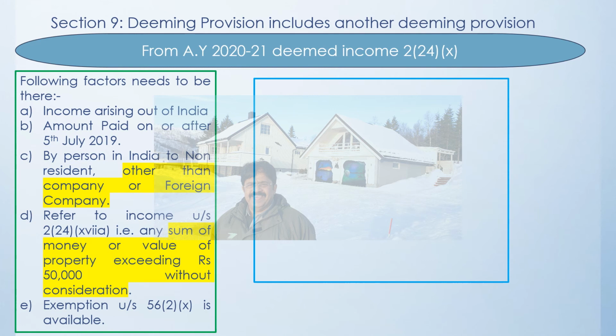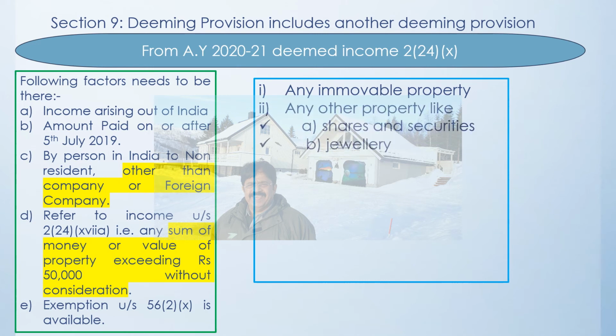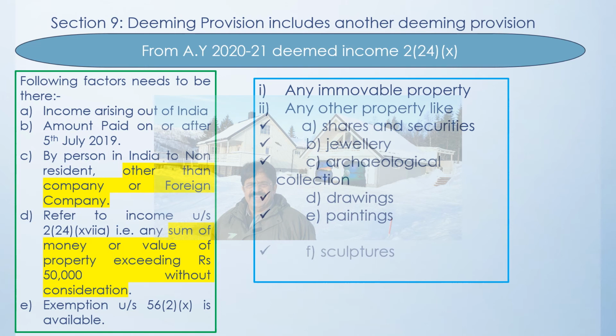So now they have made a deeming provision that whenever any immovable property or even any other property like shares, security, jewelry, archaeological collection, drawings, paintings, sculptural or any other work of art, or just money is given as it is to any foreigner by the Indian resident as a gift, then that gift is assumed to be earned in India and the person has to deduct the TDS, or the recipient has to pay the tax herein.